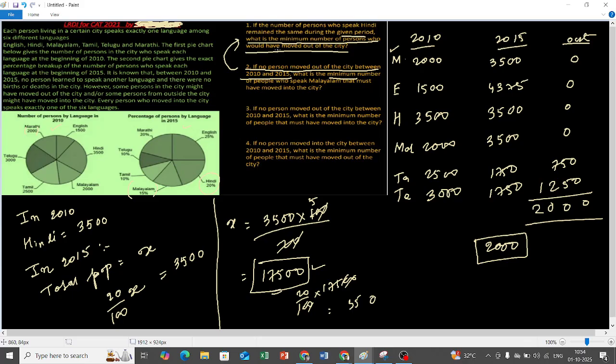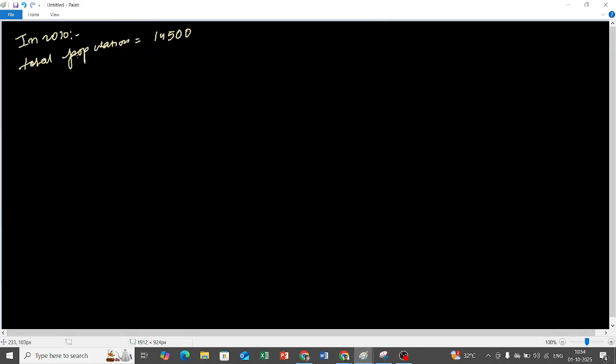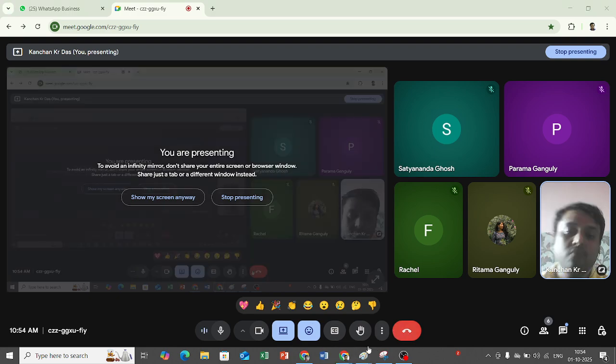In question number 1, the condition that was given is that the number of Hindi speaking people is the same. So the number of Hindi speaking people over here is 3500 and over here it is 20%. So 20% of the total population in 2015 is equal to Hindi speaking people. From there we got 17500. But in question number 2, the condition is different. If no person moved out of the city between 2010 and 2015, now let the total population in 2015 be x.